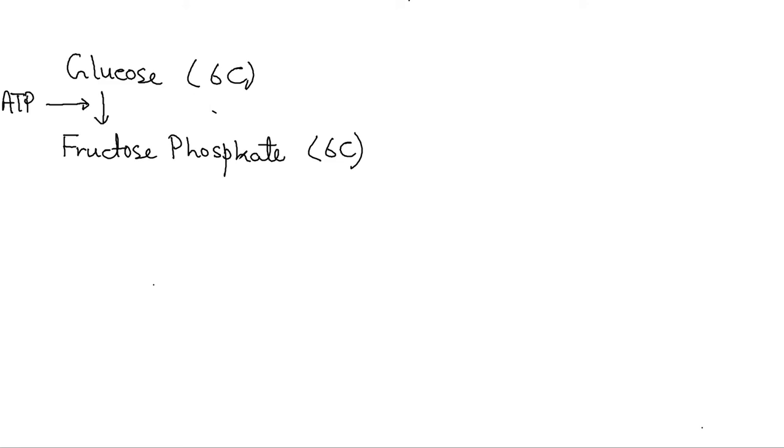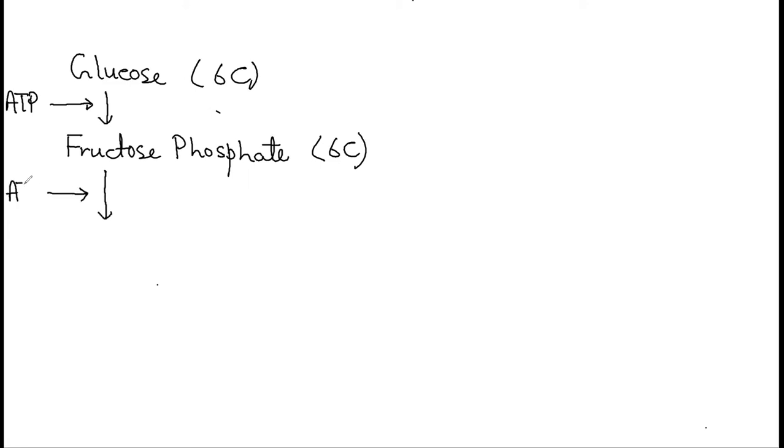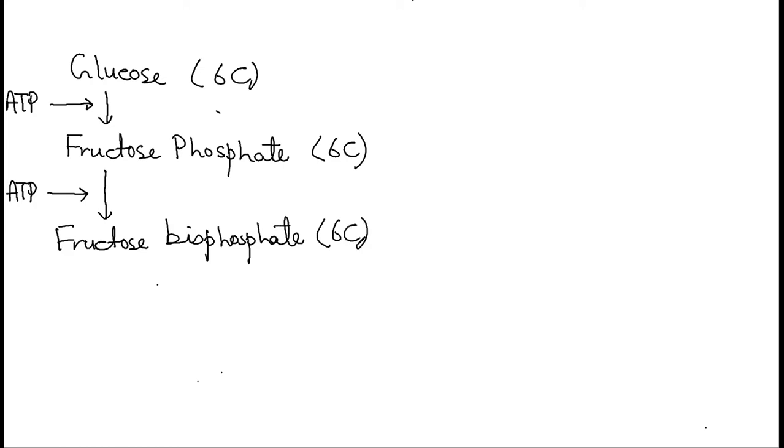Now the next step is, one more ATP molecule is utilized here. Once again the hydrolysis of ATP takes place into ADP and inorganic phosphate. That phosphate is added to fructose phosphate, and as a result fructose phosphate changes into fructose bisphosphate. Now you know that it's again 6 carbon. The word bis indicates 2. It means now to the fructose 2 phosphate groups have been attached.